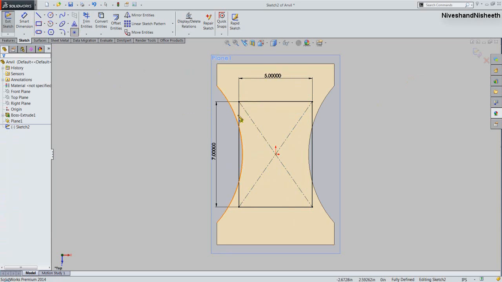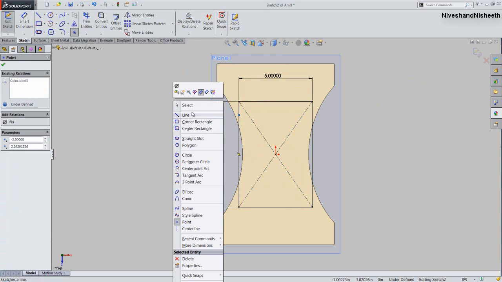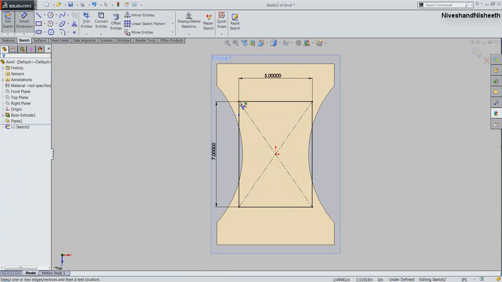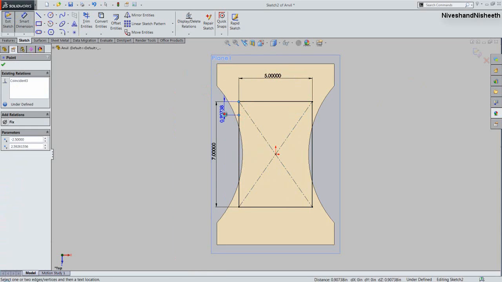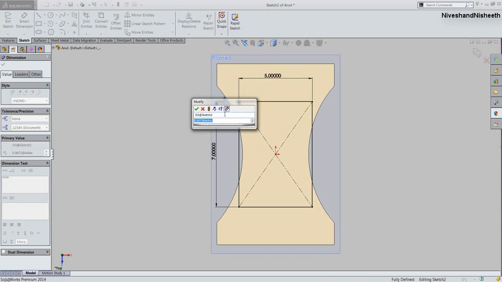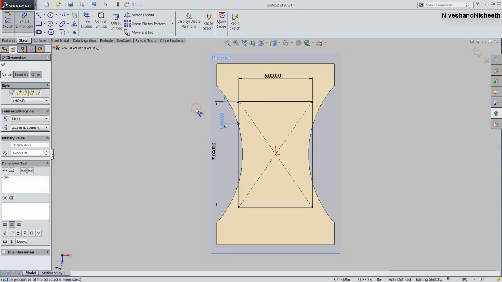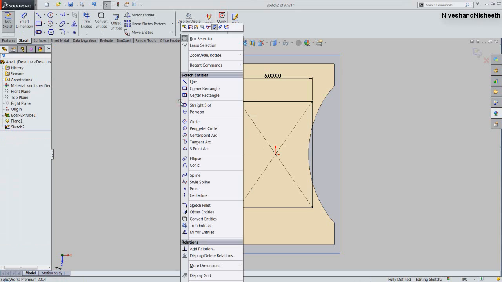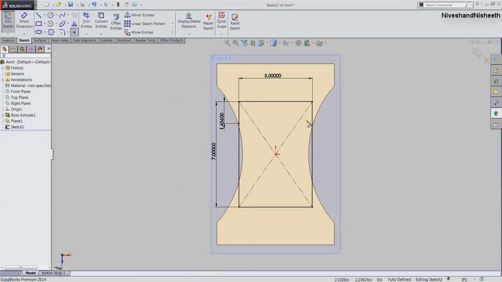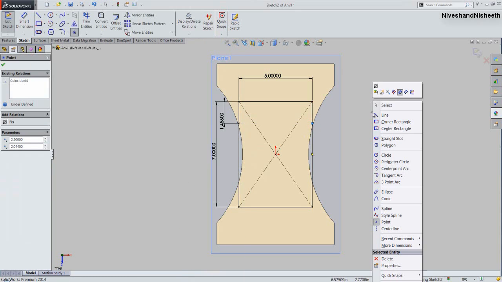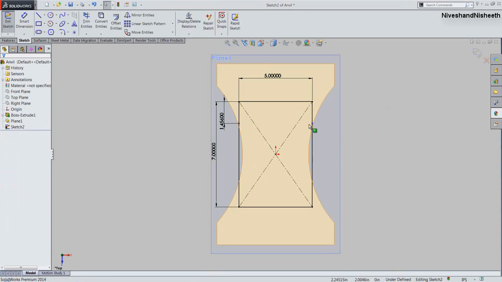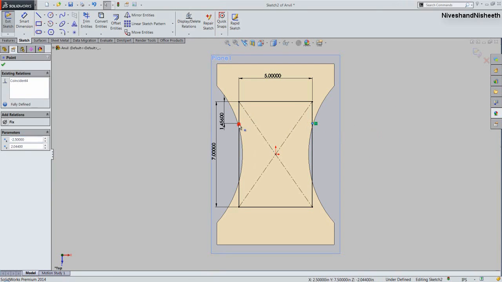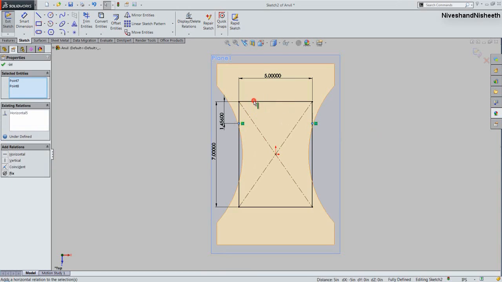We will create a point over this rectangle and fix the dimension 1.456 inches between these 2 points. Now we will create another point over the opposite side of the sketch, and we have select these 2 points and apply horizontal relation on over it.